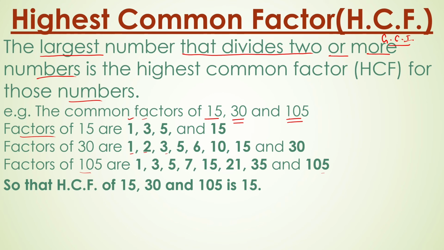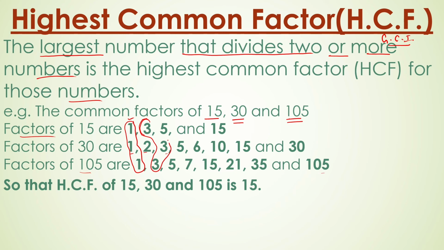So here, we need the highest common factor. The common factors are many. One is the least common factor of any given numbers.